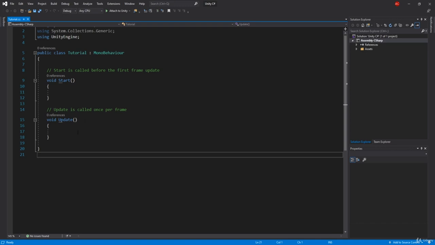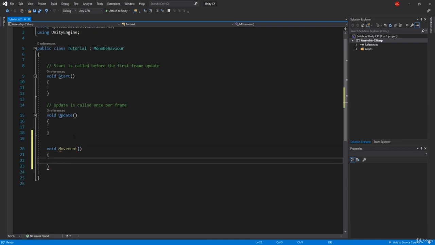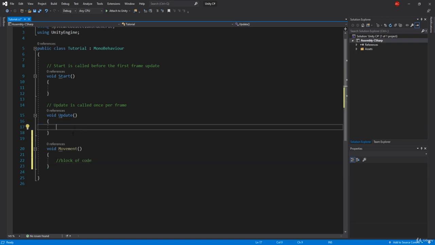A function is a way of packaging code, and then we can use that code throughout our whole script. For example, I can create a function by typing in void, like void Start, void Update, and then you type in the name. For example, we're gonna have Movement, open close parentheses, and then curly brackets. Here we can put some block of code that we can use, for example, in an Update function where we're gonna have our movement.